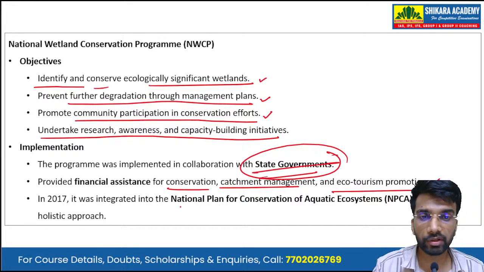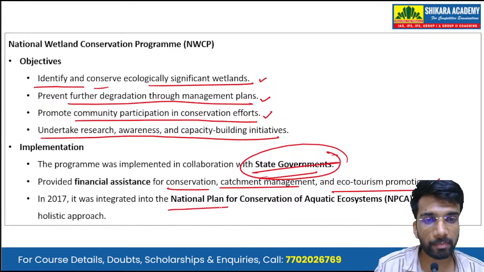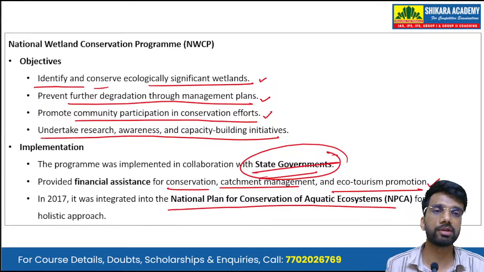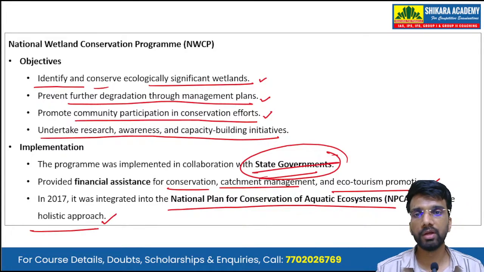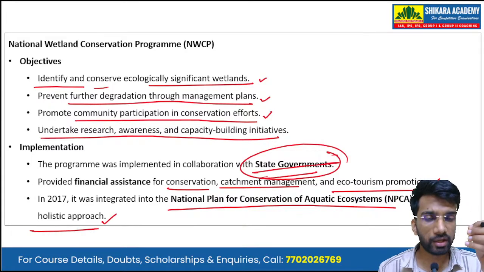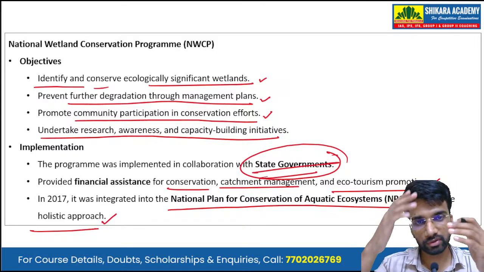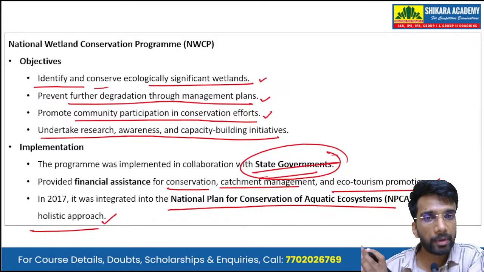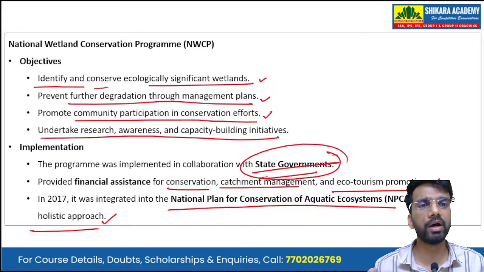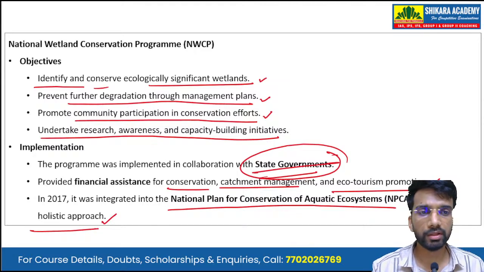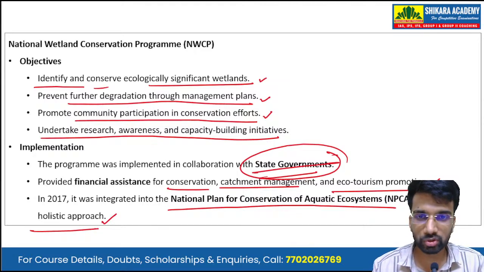In 2017, the National Wetland Conservation Program was integrated with the National Plan for Conservation of Aquatic Ecosystems for a more holistic approach. So as of now, the NWCP has been merged with the National Plan for Conservation of Aquatic Ecosystems, because wetlands also are a type of aquatic ecosystem. This provides a more holistic approach.